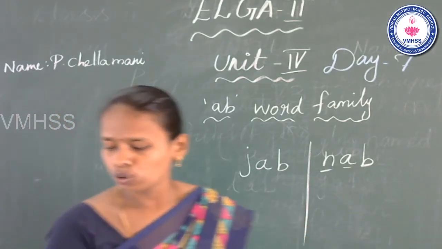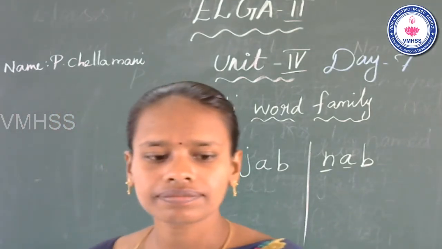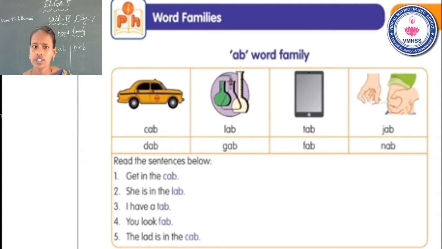Okay. Now look at the slide, students. The first one, cat, tab. Next one, lab, cab. Next one, tag, fab. Next one, zag, nag. Is it clear?